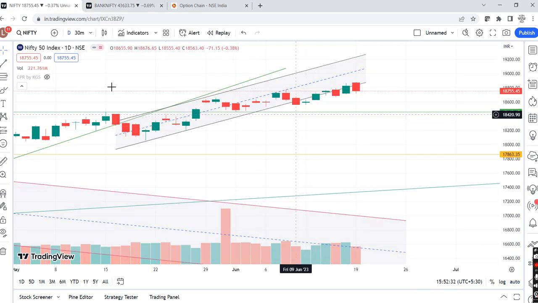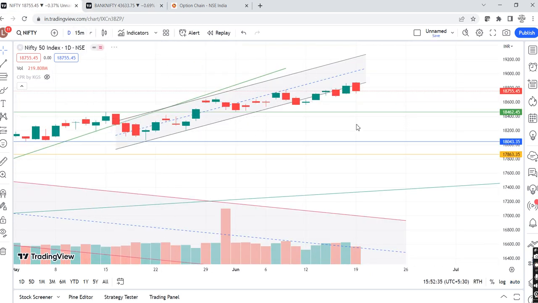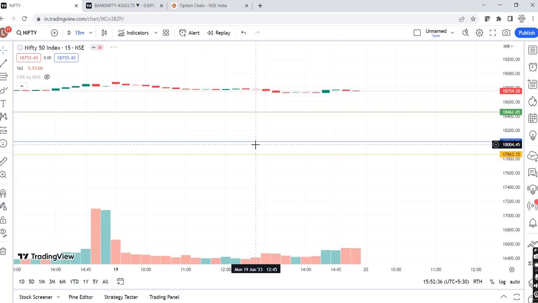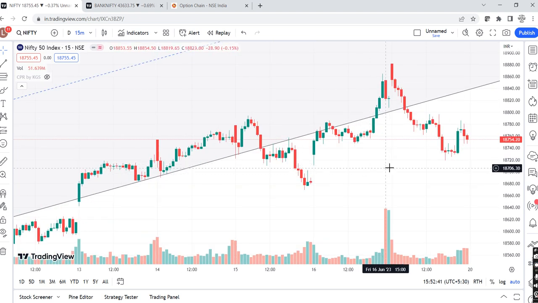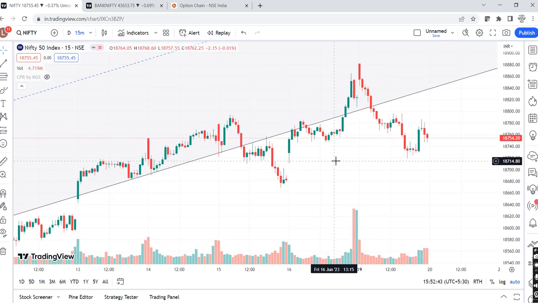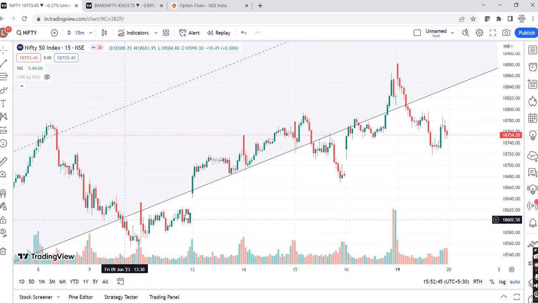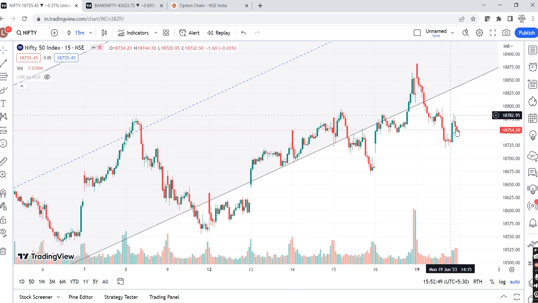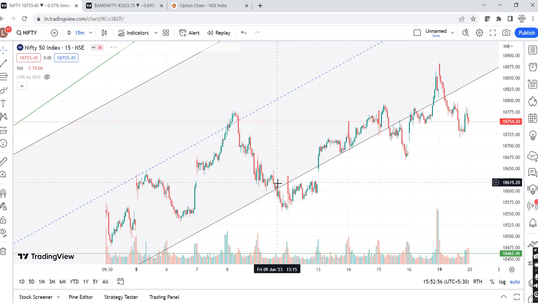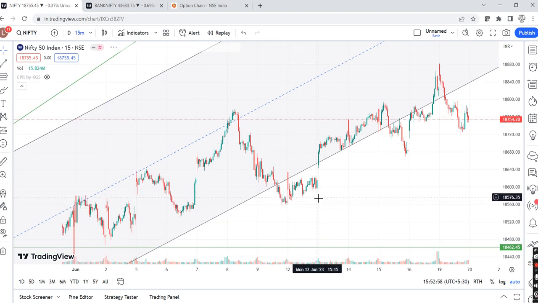So what for tomorrow? If I come back on 15 minutes frame, let me just refresh this chart view, right? Okay. So again for tomorrow, just the same thing is happening. We are again at the lower end of this parallel channel, right? It is showing that we are outside the parallel channel, but with the outside price action, the swing low is not broken, right? Look at this. This has happened earlier also, right? But the swing low was not broken.